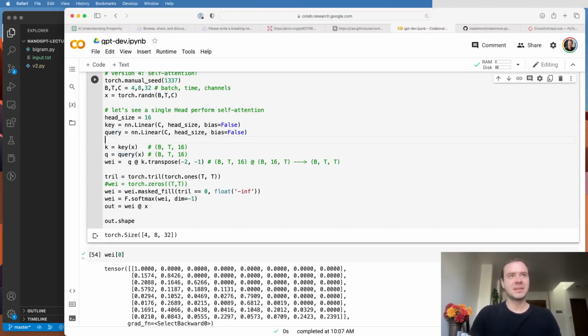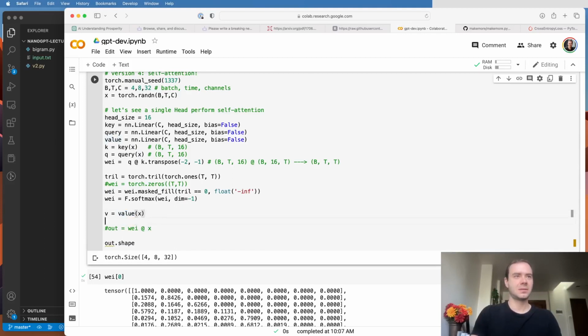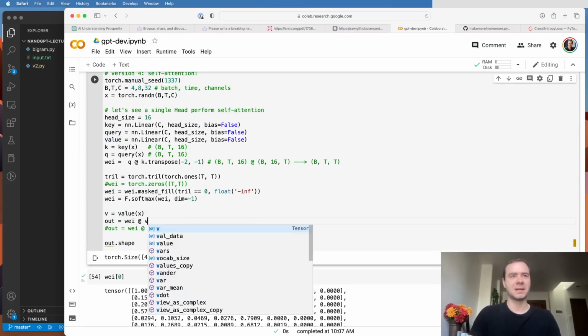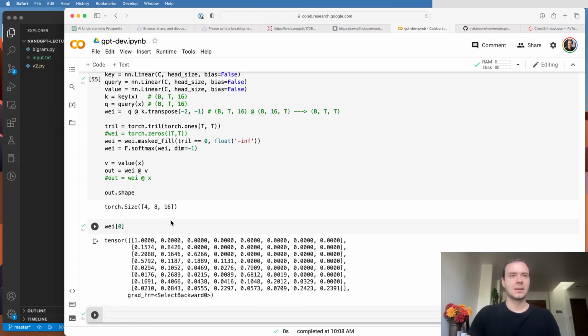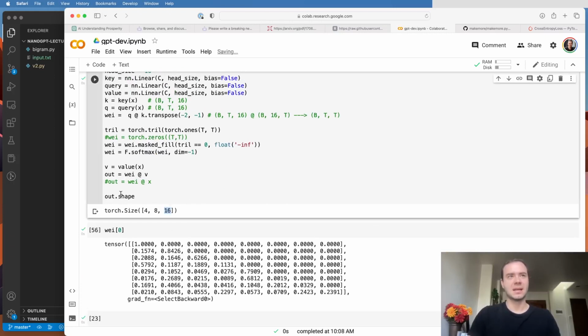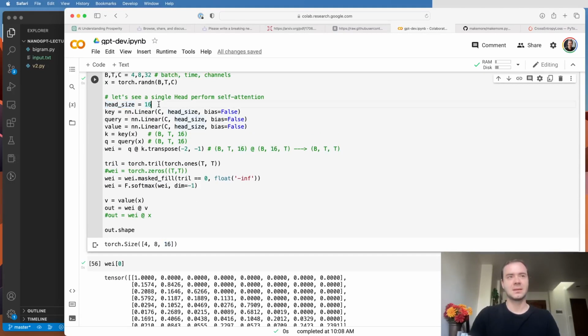So in the same way that we produced key and query, we're also going to create a value. And then here, we don't aggregate x. We calculate a v, which is just achieved by propagating this linear on top of x again. And then we output wei multiplied by v. So v is the elements that we aggregate, or the vector that we aggregate, instead of the raw x. And now, of course, this will make it so that the output of this single head will be 16-dimensional, because that is the head size.